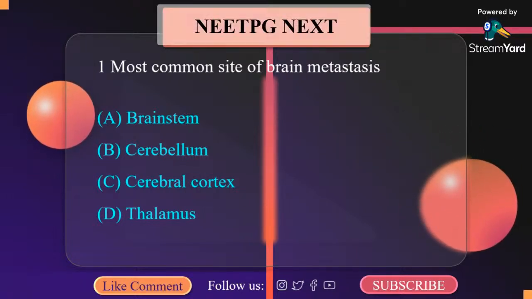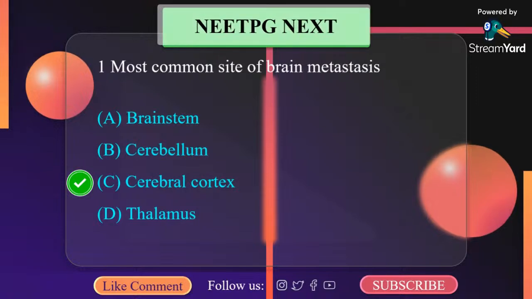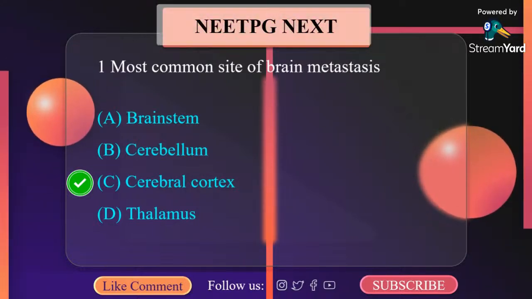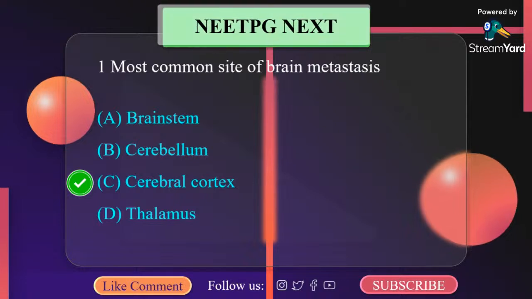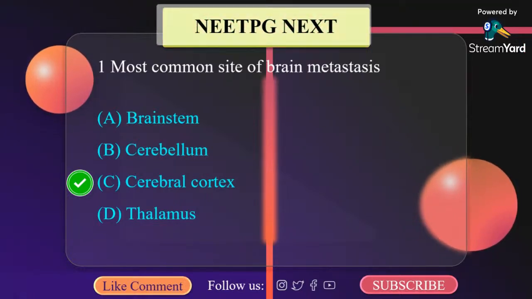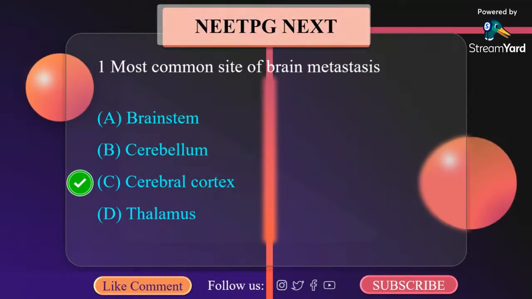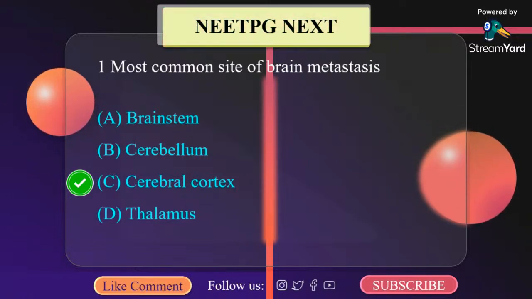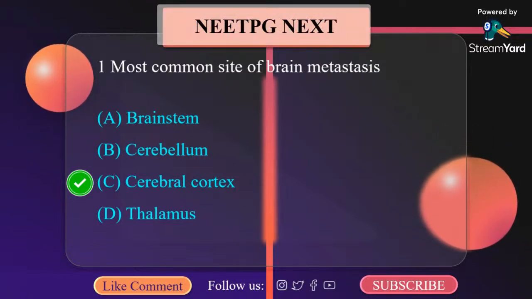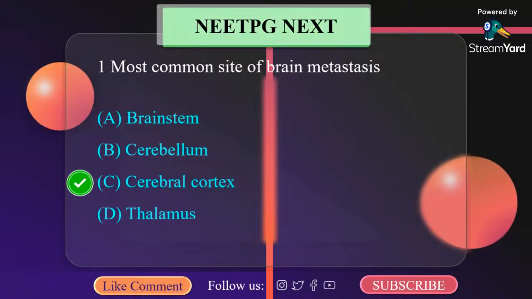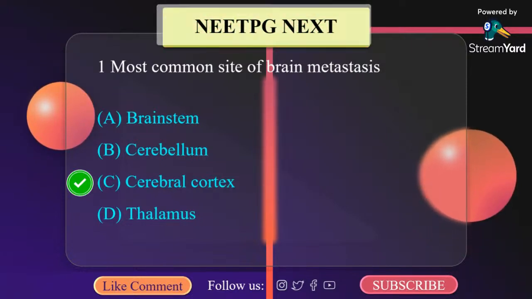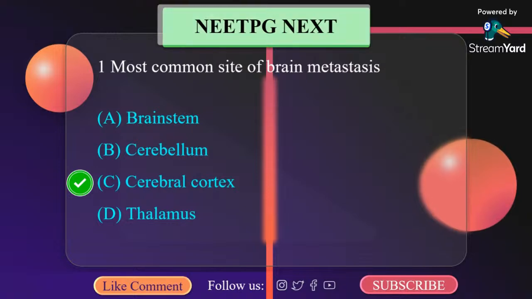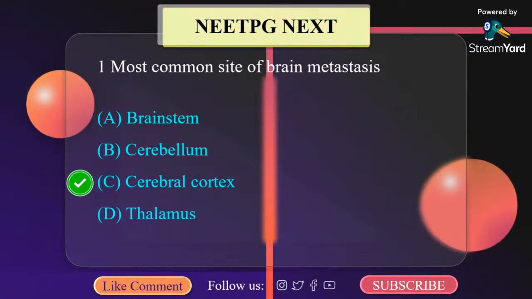So the correct option here is cerebral cortex. About 80% occur in the cerebral hemispheres, followed by cerebellum, and then followed by brainstem. About 5% occur in the brainstem. And which tumors commonly metastasize to the brain? It is lung cancer, followed by breast cancer, 15 to 20%. Unknown primary cancers, melanoma 10%, and colon cancer 5%.